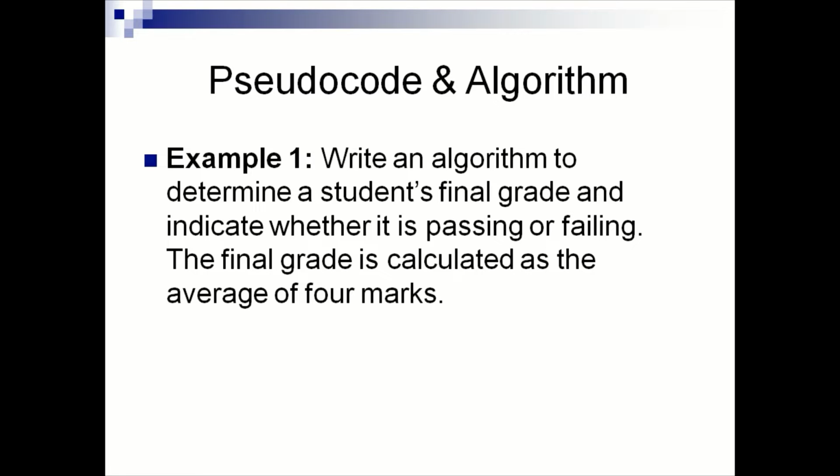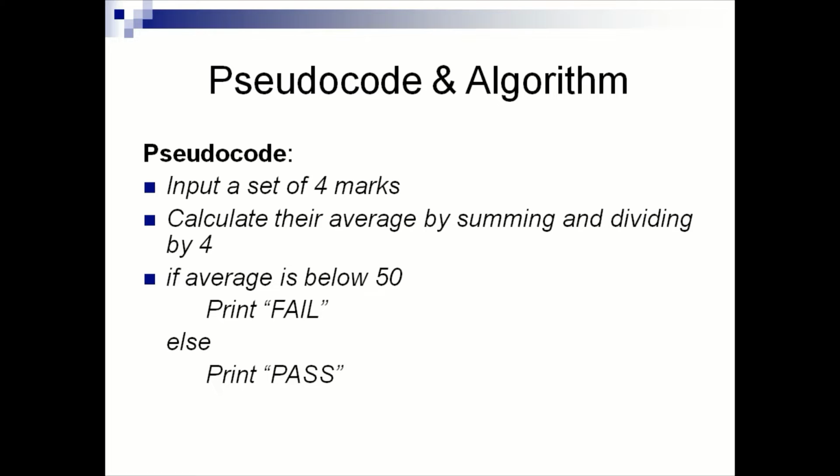Example: write an algorithm to determine a student's final grade and indicate whether it is passing or failing. The final grade is calculated as the average of 4 marks. So here we have to write a pseudocode and also an algorithm to get the result of the student, whether he passed or failed. How to write a pseudocode? Pseudocode is an informal language. It can be written in English.